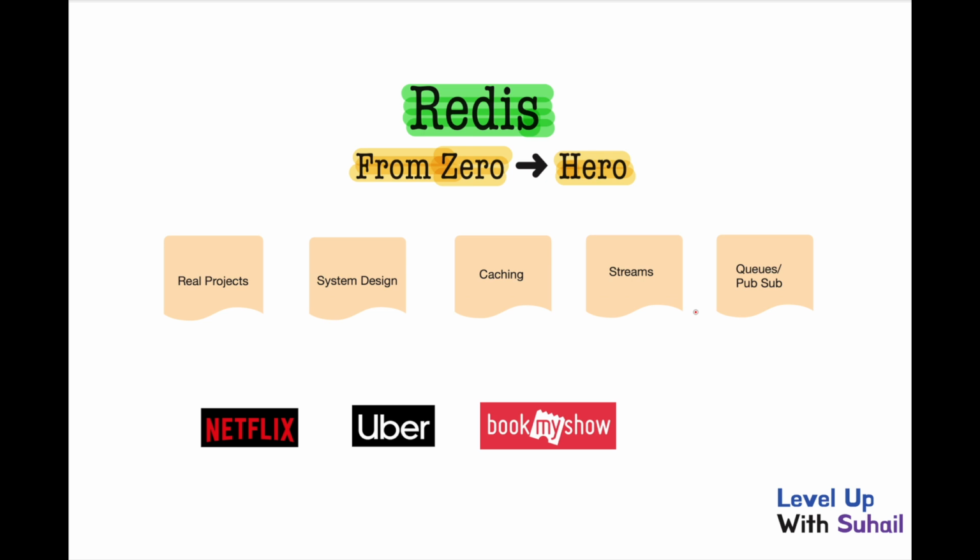We will also build one project, for example a geospatial service, a restaurant locator finding the nearest restaurant to your location, and we will build all those systems step by step. We will also discuss various system design concepts which can be used across many systems. So let's get ready, let's dive in and go from zero to Redis Hero.